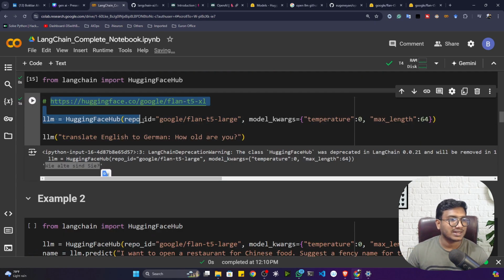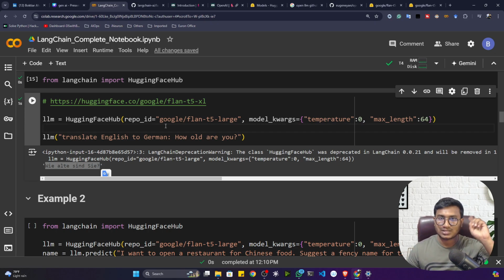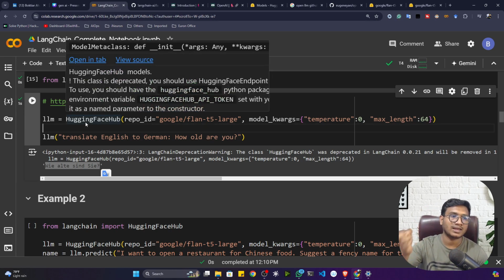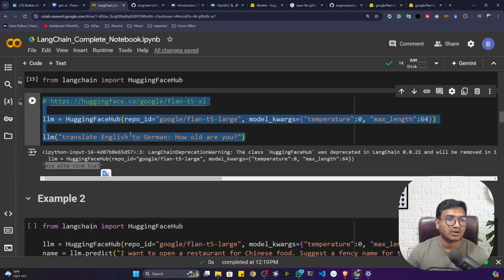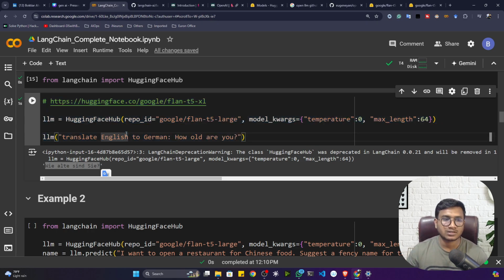This model is being accessed with the help of the Hugging Face API. That means the token you collected, which I think you set inside the environment variable. With the help of that, it is sending the request to Hugging Face, and Hugging Face is returning the answer. We are accessing it through an API request right now. Going forward, we'll also learn how we can download the model and load it with the help of LangChain, create an LLM wrapper, and build applications. I'll show you this part, no need to worry. As of now, I'm showing you the API access, if I only want to perform the inference operation, how we can perform it.